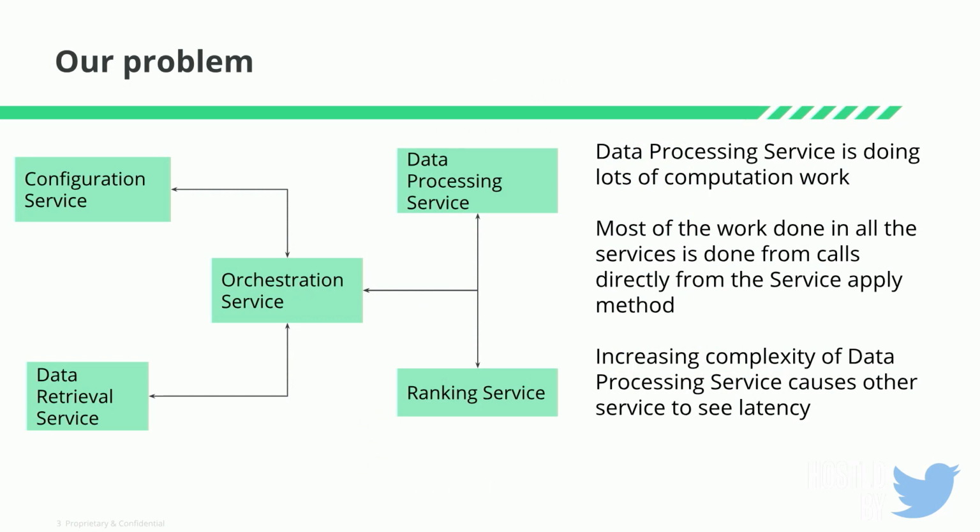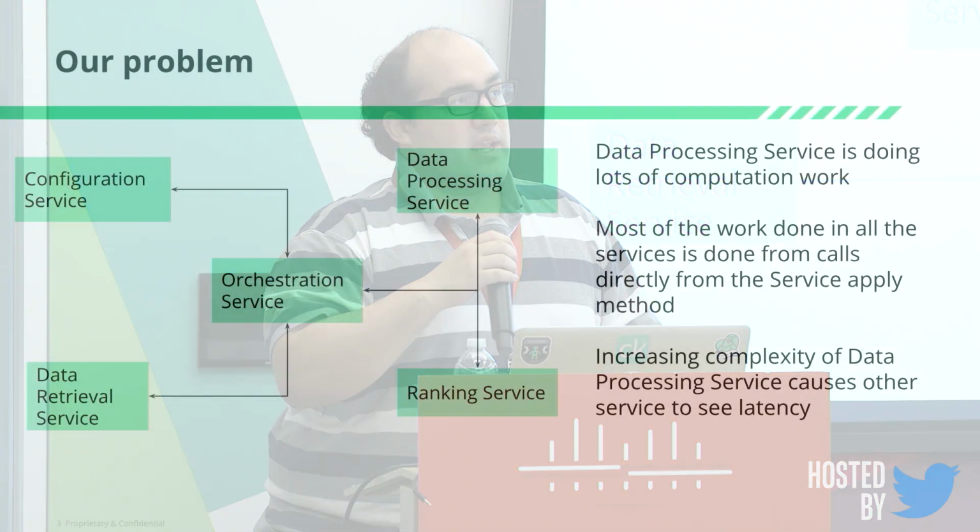I'm going to talk about what happened and what our problem was. We have a service that consists of multiple Finagle services, and each one of these is a Finagle service running on a separate machine. Some of these services are fronting MySQL instances, another is fronting an Akka cluster, and another is fronting a Google Bigtable instance. We have the orchestration service, which takes in the request and then in parallel calls the configuration service and the data retrieval service. Then it passes this information on to the data processing service, which does a long computation, and then to the ranking service.